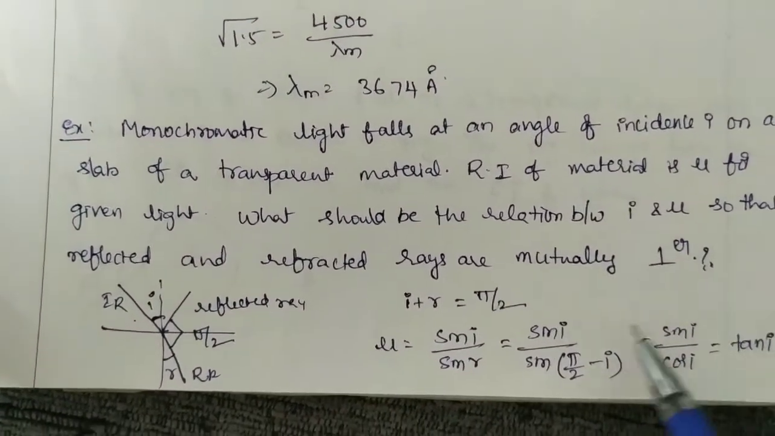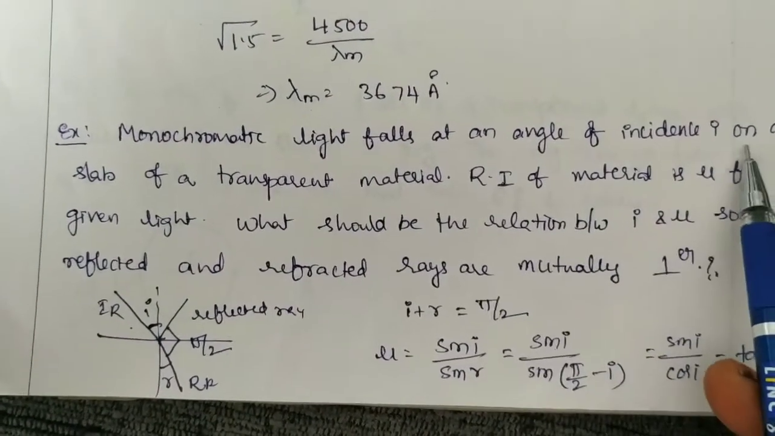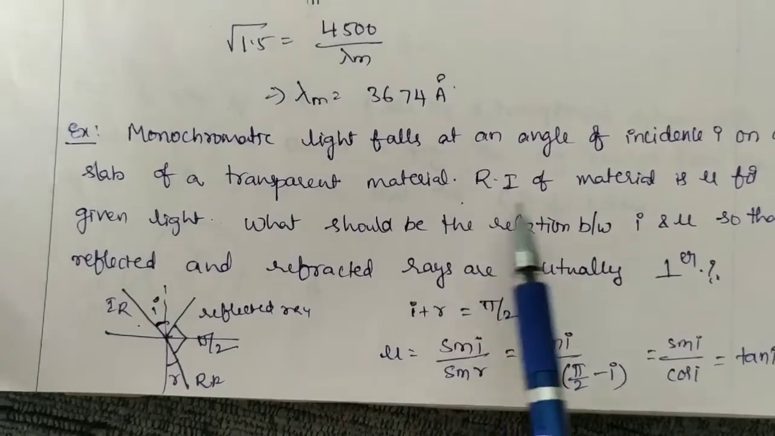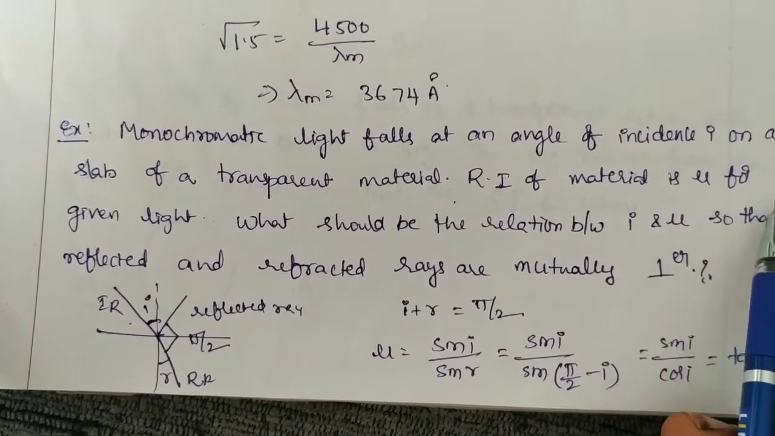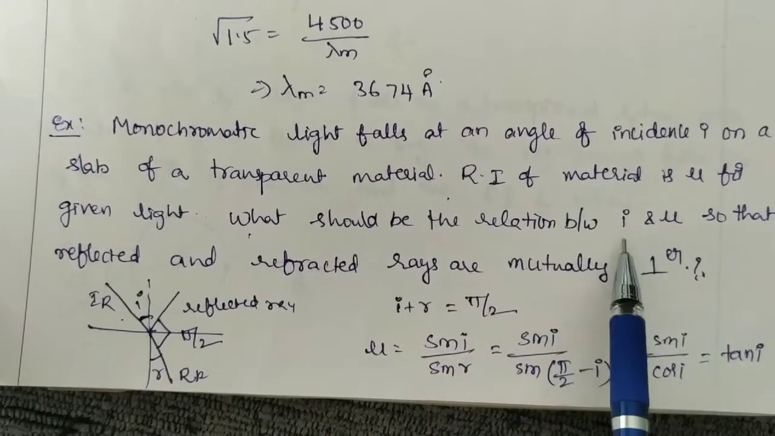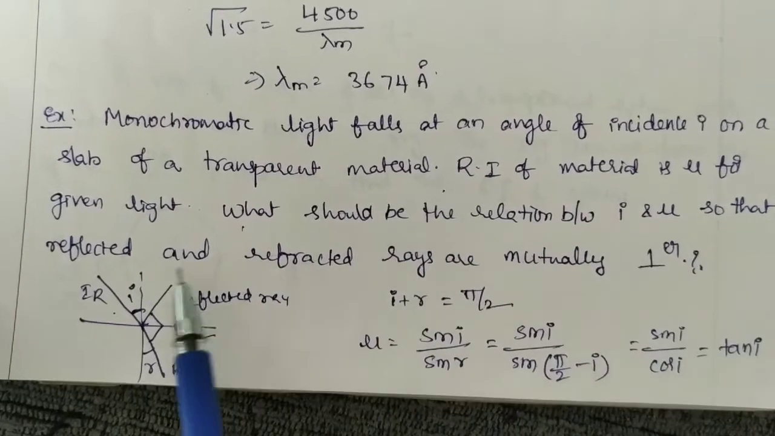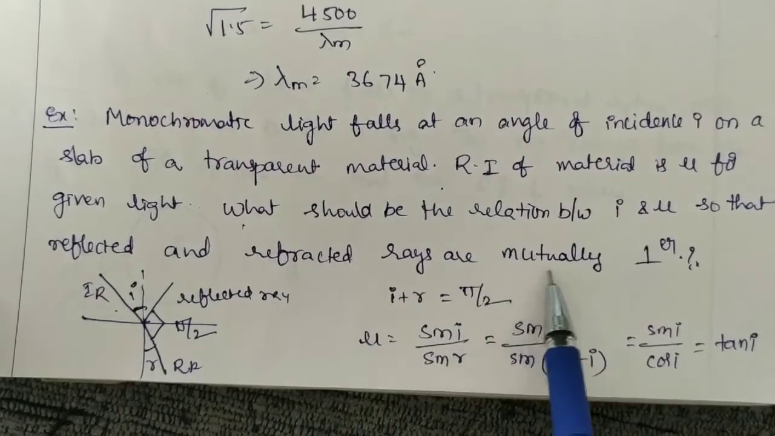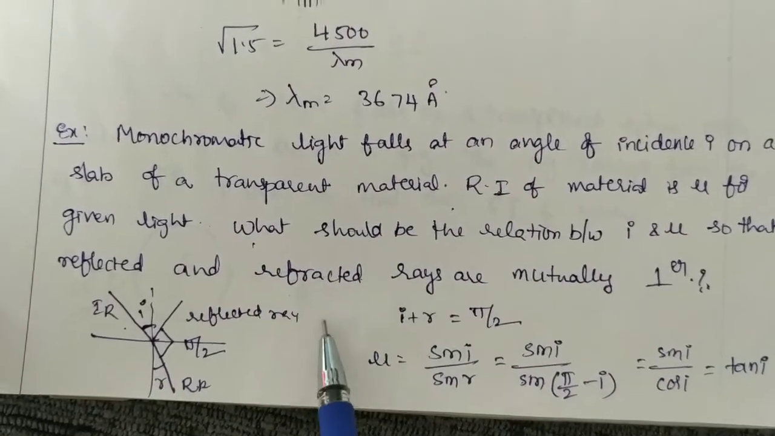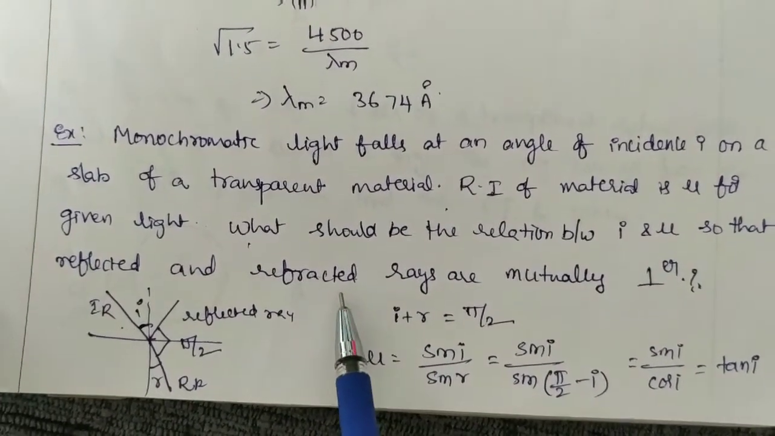A monochromatic light falls at an angle of incidence I on a slab of a transparent material. The refractive index of the material is mu for the given light. What should be the relation between I and mu so that the reflected and refracted rays are mutually perpendicular to each other? This is a very important problem. You have to remember the final equation also.